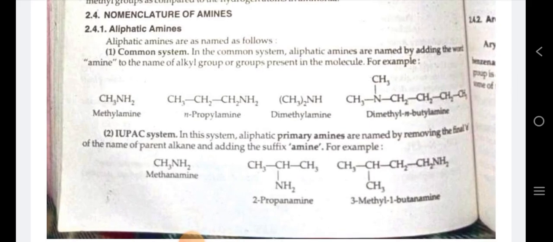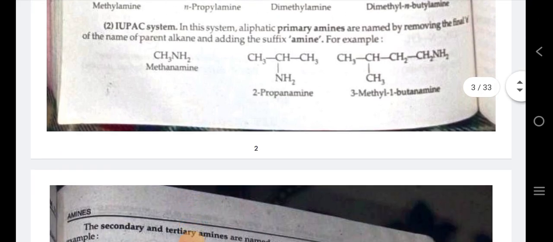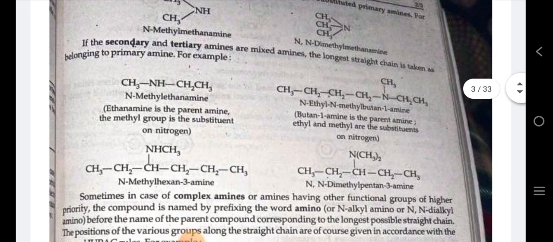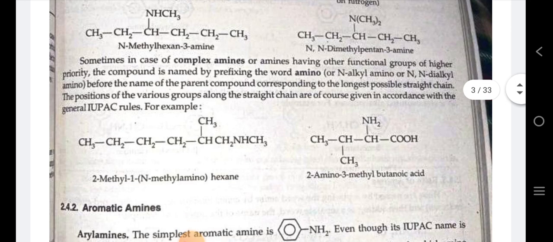In the IUPAC system, aliphatic primary amines are named by removing the final e of the name of the parent alkane and adding the suffix amine. For example, methanamine, 2-propanamine, 3-methyl-1-butanamine. After that, the naming of secondary and tertiary amines is done.